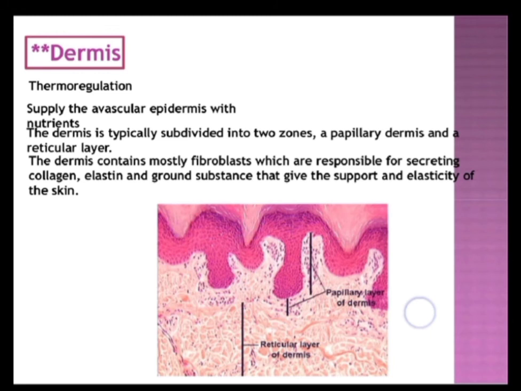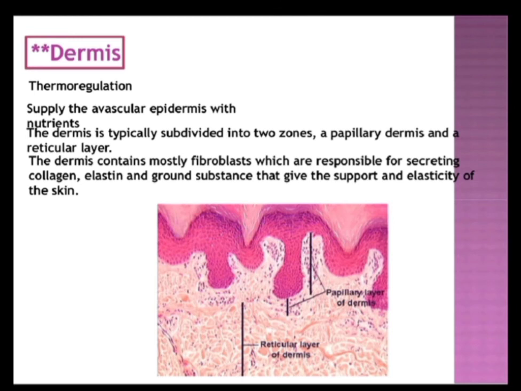These fibrils, called anchoring fibrils, bind the epidermis to the dermis. So those papillae that have capillary plexuses are termed the vascular papillae, while those containing the special nerve endings are called nervous papillae. So this loose areolar connective tissue is very vascular. You will see a lot of blood vessels.